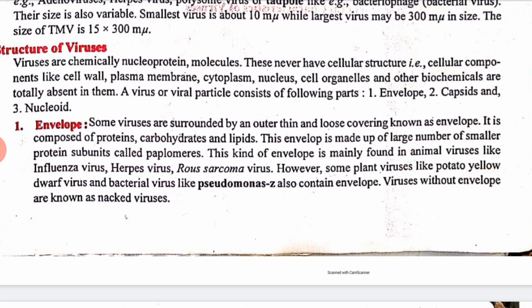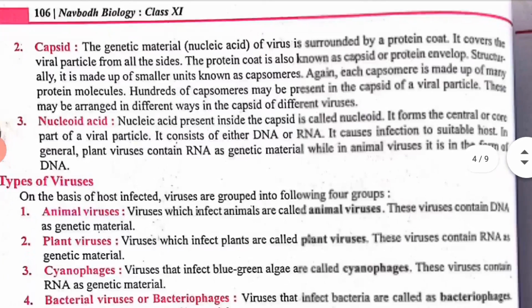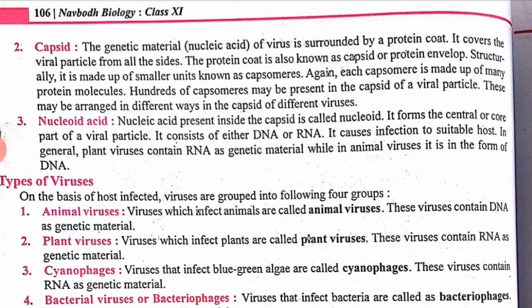Now next we have the capsid. So what is capsid? The genetic material, that is the nucleic acid of the virus, is surrounded by a protein coat. It covers the viral particle from all sides. The protein coat is also known as capsid or protein envelope.